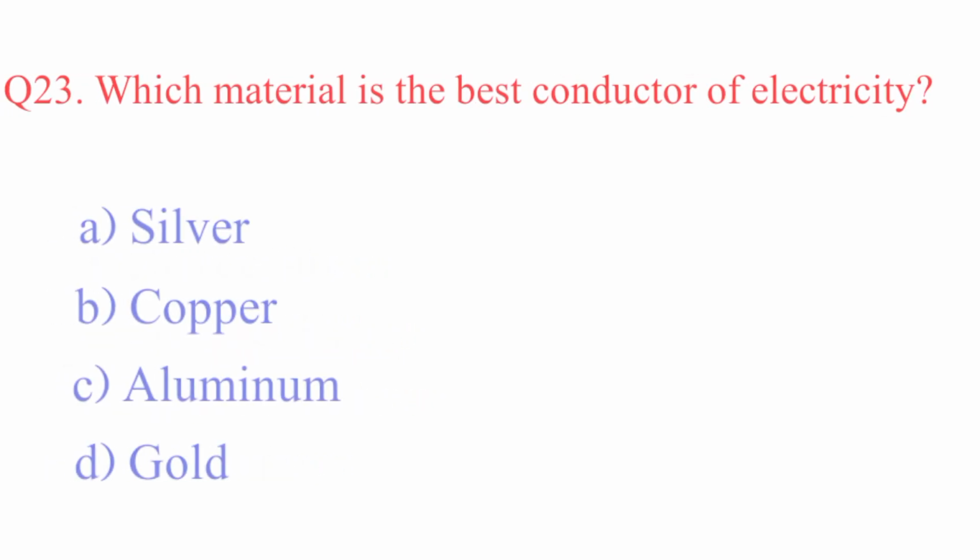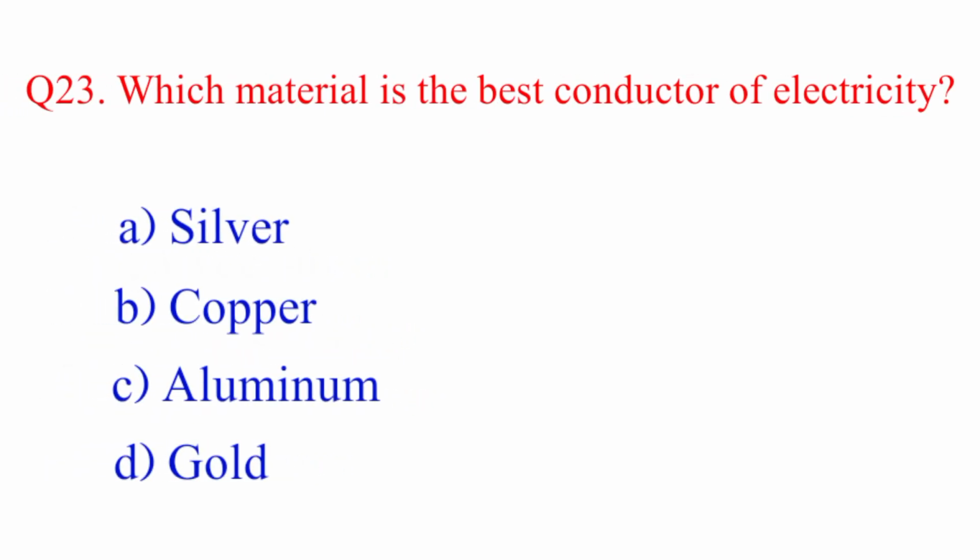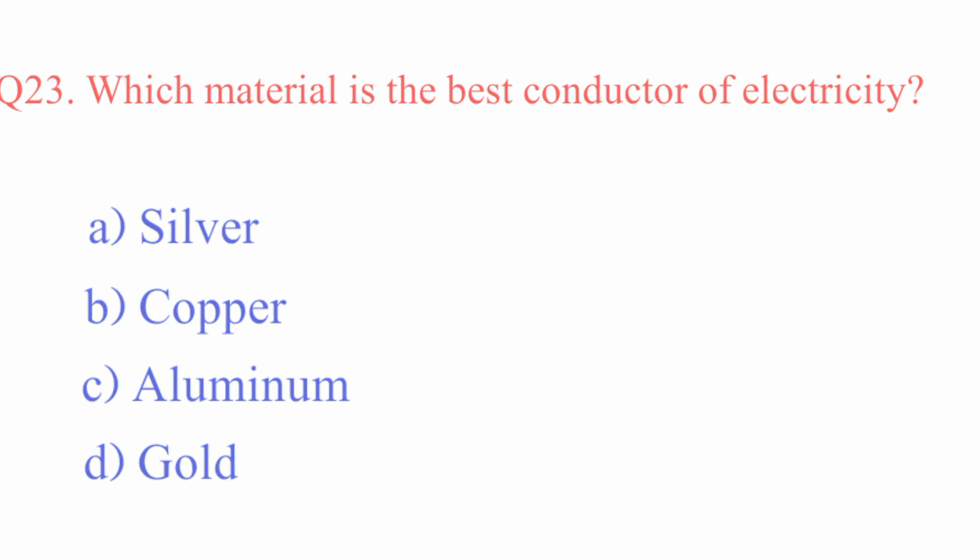Question number 23. Which material is the best conductor of electricity? The right answer is option A, silver. Option B, copper. Option C, aluminium. And option D is gold. But the right answer is option A, silver.